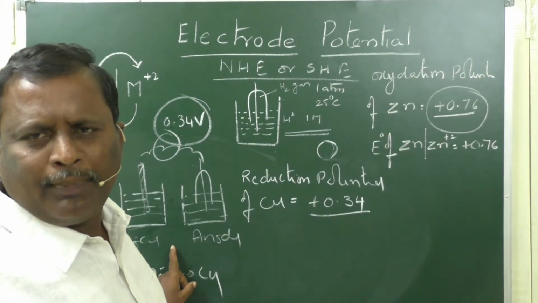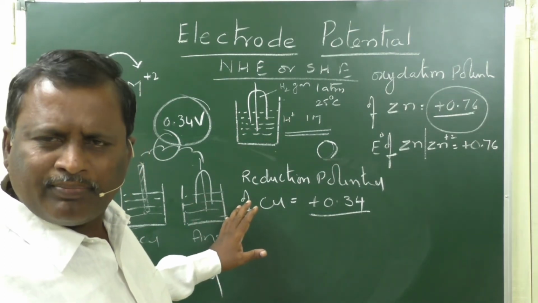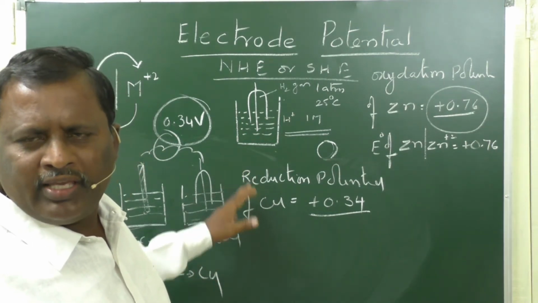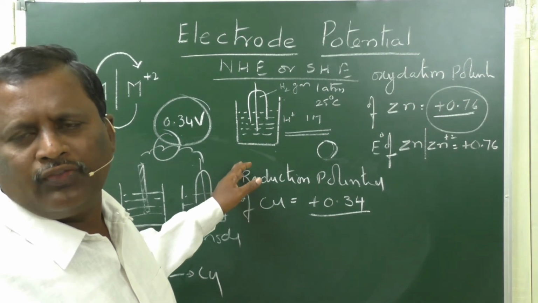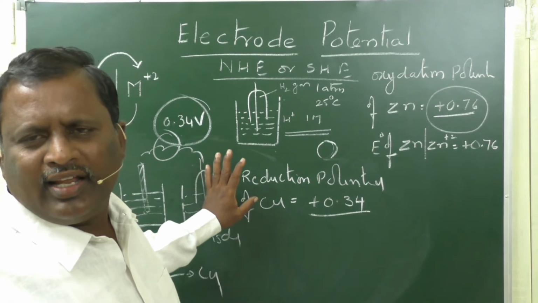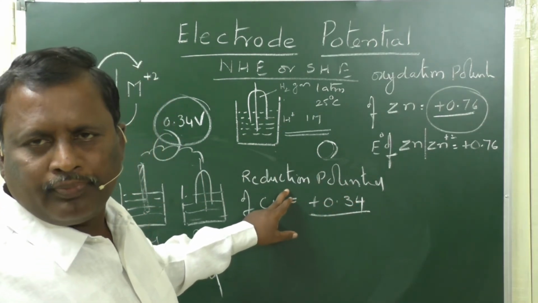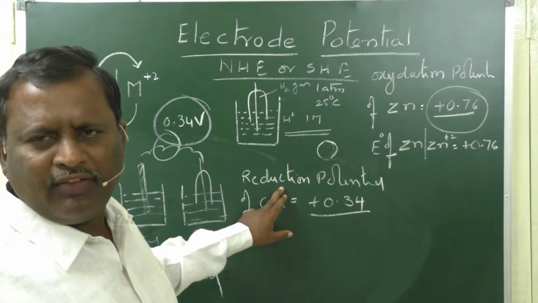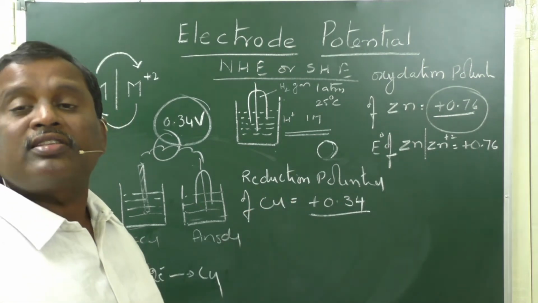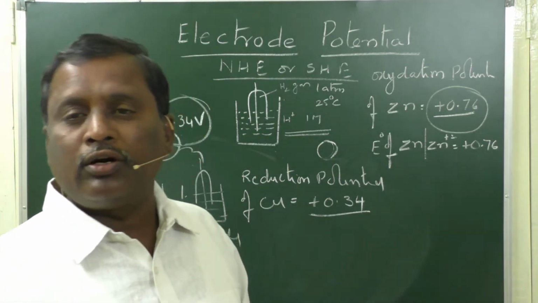When the standard copper electrode is connected to the normal hydrogen electrode, it reduces and generates EMF. Here EMF is 0.34 volts. So this EMF is considered as the reduction potential of copper.